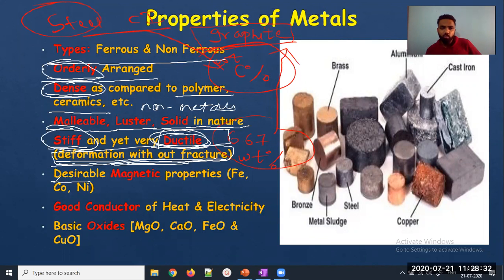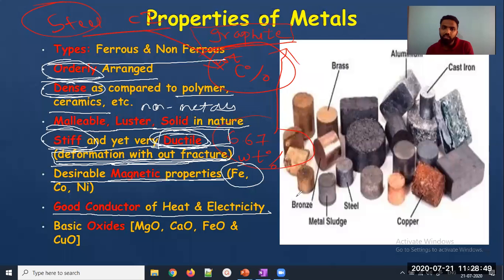Then we also know about iron, copper, nickel. We know that they have magnetic characteristics. These materials can be magnetic in nature. So iron in raw form is magnetic in nature. These materials have magnetic property. We also know that they have good conductivity of heat, and they are good conductors of heat and electricity.